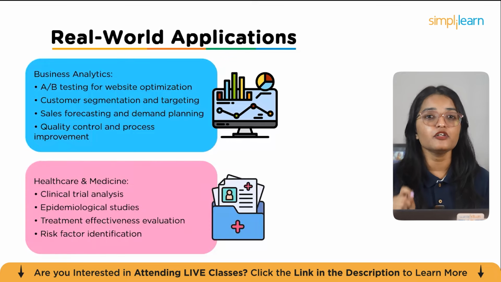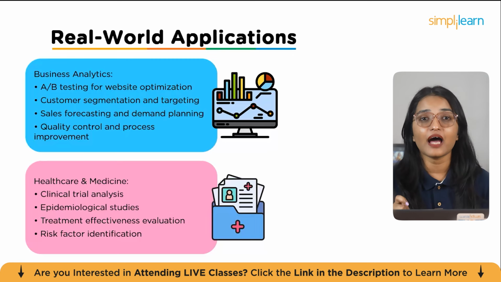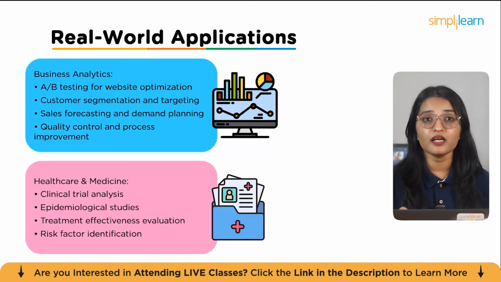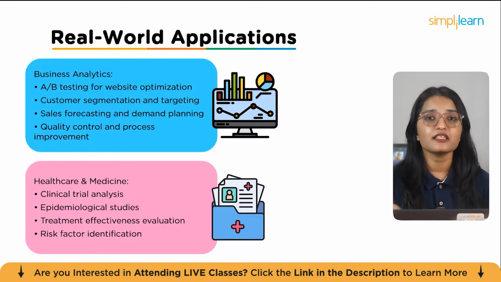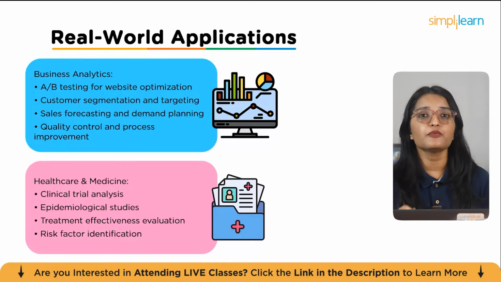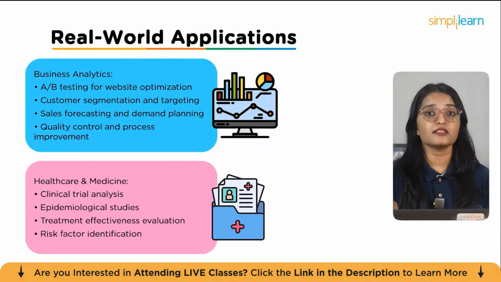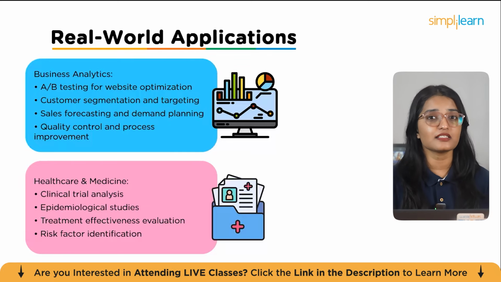Statistics play a vital role in healthcare and medicine as well. They are key for analyzing clinical trial results, conducting epidemiological studies, evaluating treatment effectiveness, and identifying risk factors. By using these approaches, healthcare researchers and practitioners can improve patient outcomes in public health. From businesses to medicine, statistics transform raw information into actionable insights that create real impact.